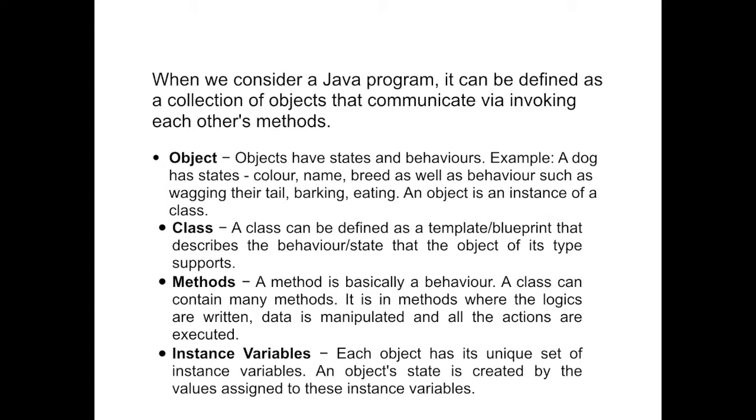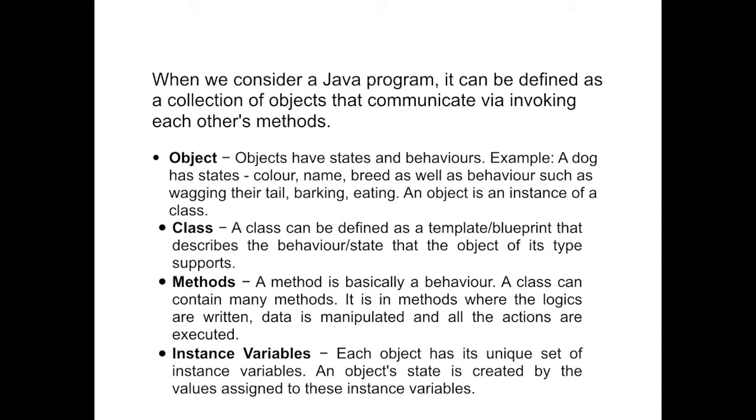Now next is methods. A method is basically a behavior. Like in a class, for example, let's take a human class only. In a human class, I'll declare a method eat. So every human will have the property of eating. So what is a method? It is basically where we will write the logics. So it is written that in the eat method we will eat the food through our mouth, right? So that's where the logics are written, data is manipulated and all our actions are executed. Like sleeping, eating, walking, it is associated with the object, not the class. So methods are object specific, that is my eating will be different from your eating, okay?